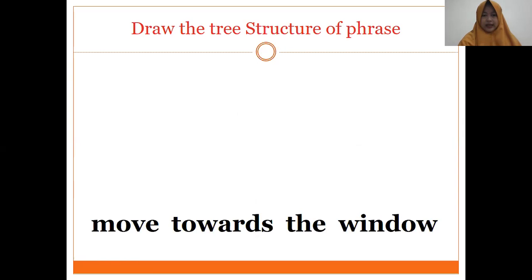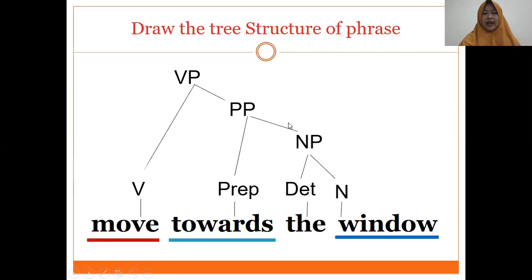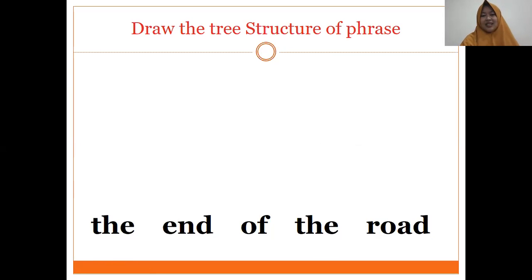Right. Next. Move towards the window. Move is verb, so it is verb phrase. The window, determiner and noun. Towards is preposition, move is verb. Noun phrase, we have prepositional phrase, and last verb phrase. Okay, and it's easy, right?